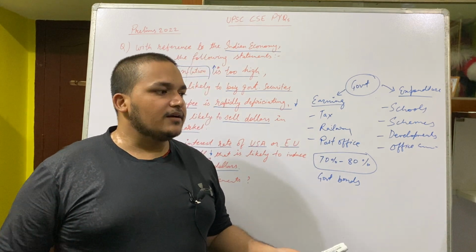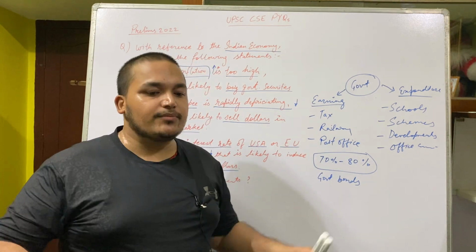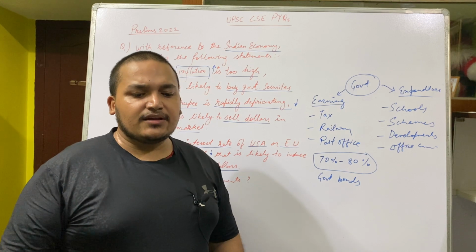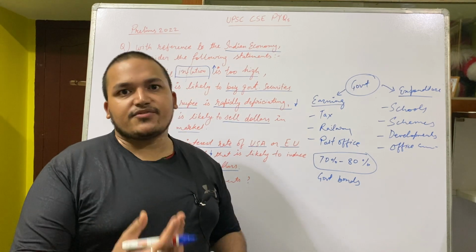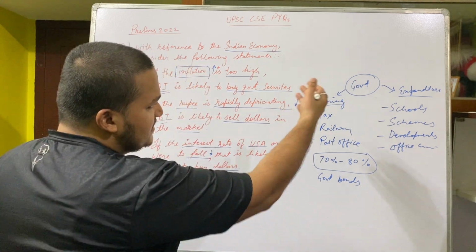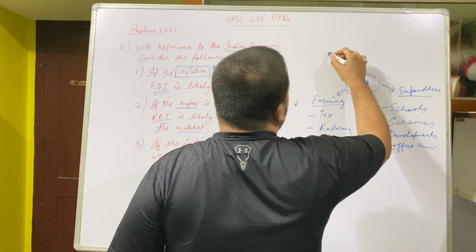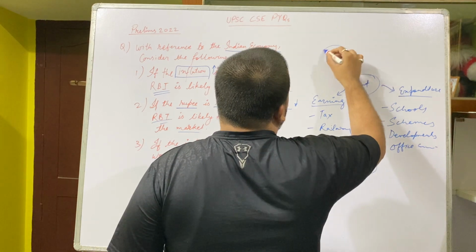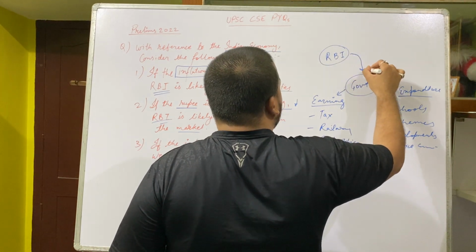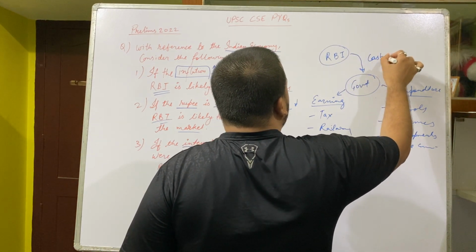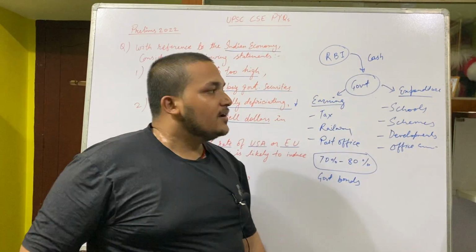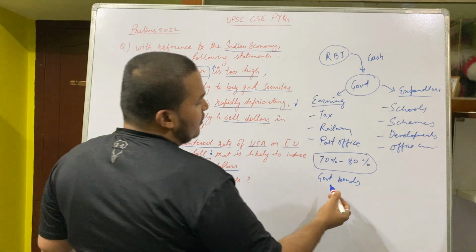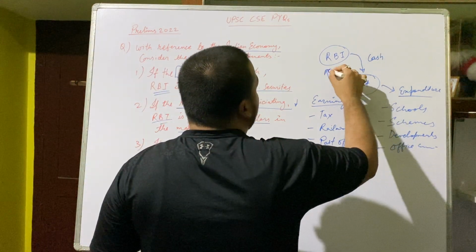Earlier, it did not used to interact with common people. Now the government has brought a policy that people can directly purchase from RBI. So it goes to its bank. The government's bank is RBI, the Reserve Bank of India. RBI gives cash to the government for development works and other expenditures. So what does the government say? The government gives a bond.